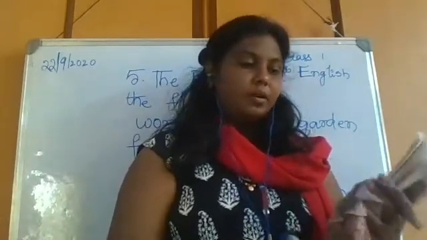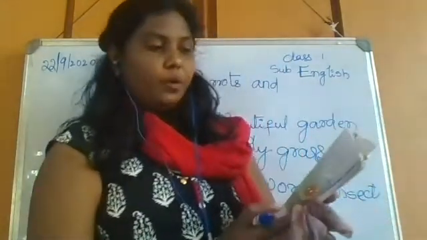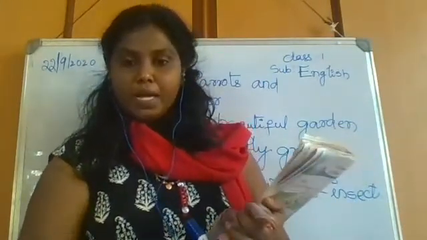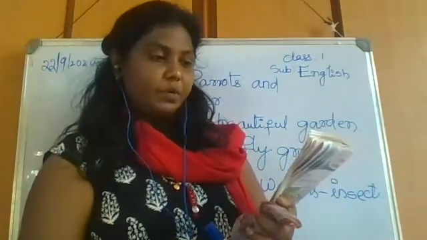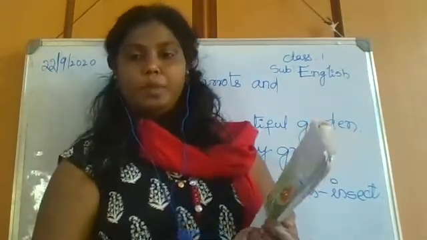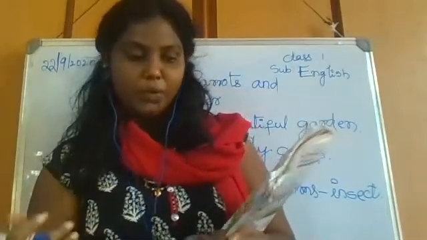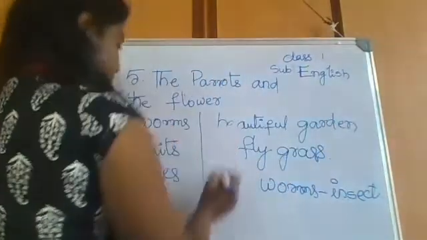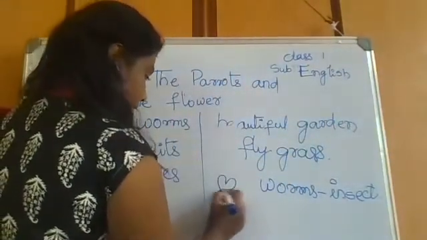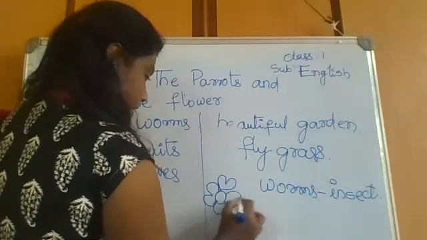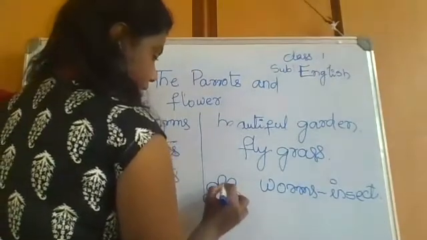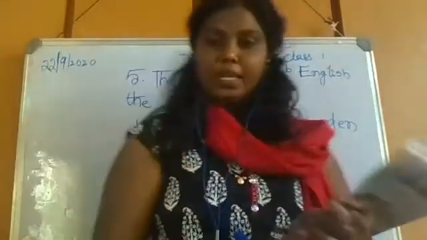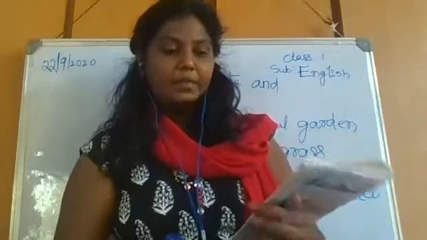So what the flower is telling means, I hope these two parrots don't find the worms here. If parrots don't find the worms here, what will they do? They will sit on me. On me means on the flower. They will sit on me and tear my petals. A flower consists of petals, right? The leaf-like things, those are petals. Tear means removing all my petals with their beak.